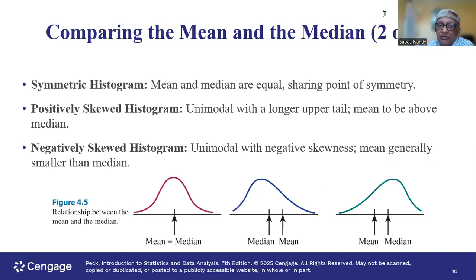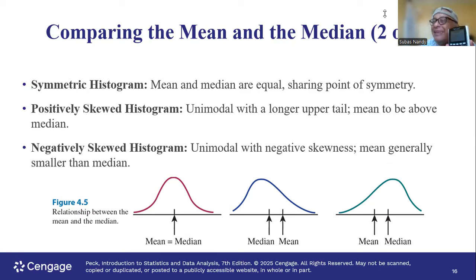So you have three different possibilities. The one on the left is balanced in the center. Mean is equal to median. It's a symmetric curve. Why is it symmetric? Draw a vertical line at the center of the red curve from the horizontal axis. The left half is equal to the right half. It's symmetric in nature.